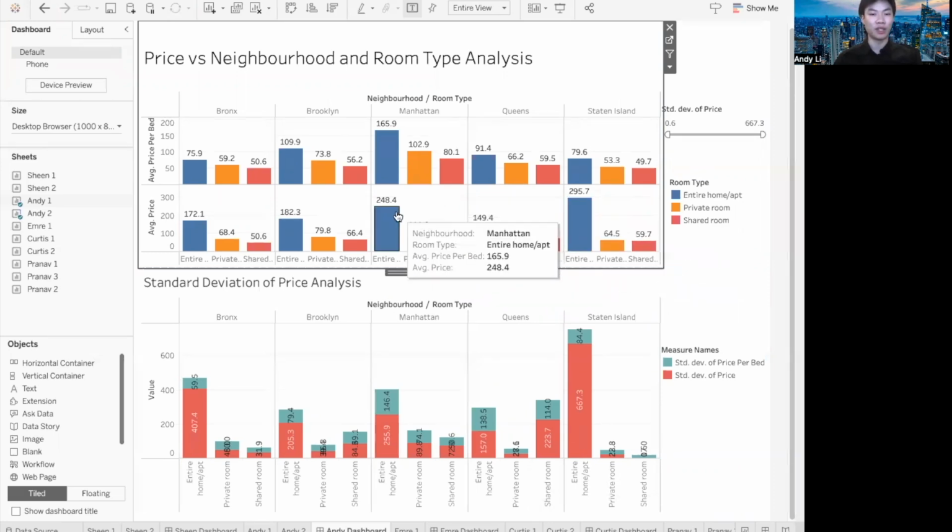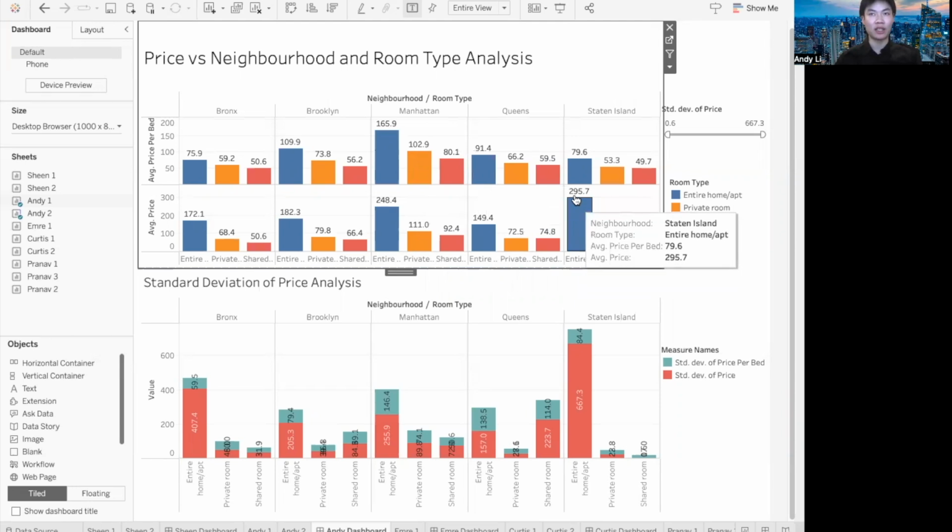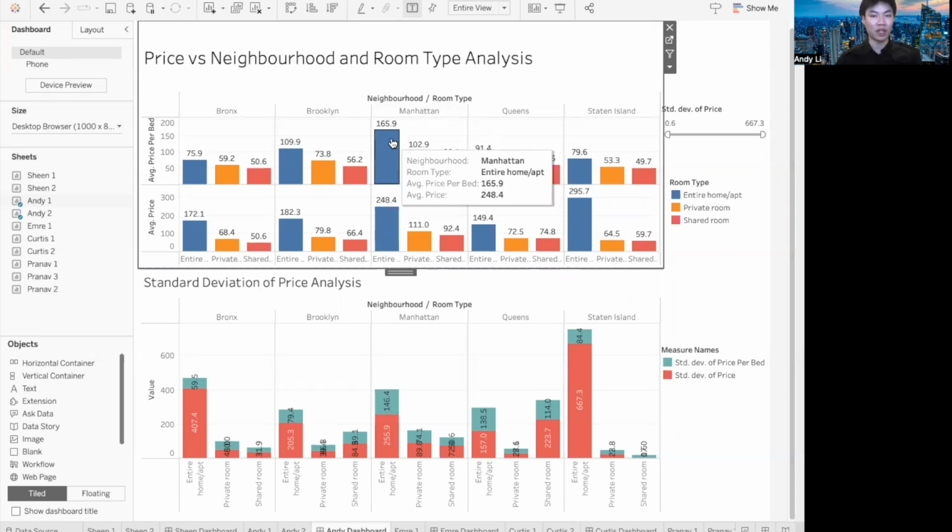To further understand why the Staten Island entire room is more expensive than Manhattan's entire room, we created another variable by using Tableau's variable calculation tool. The new variable is calculated as price over bed, and we added it into the chart following the previous categories. From the neighborhood perspective, Staten Island's price per bed is $79.6, which we can conclude that Airbnbs in Staten Island are usually larger in size and contain more beds. And notably, Manhattan's Airbnbs have the highest average price per bed at $165.9 among all neighborhoods.